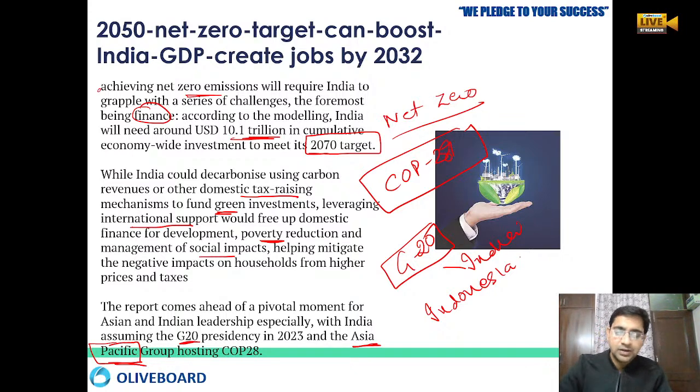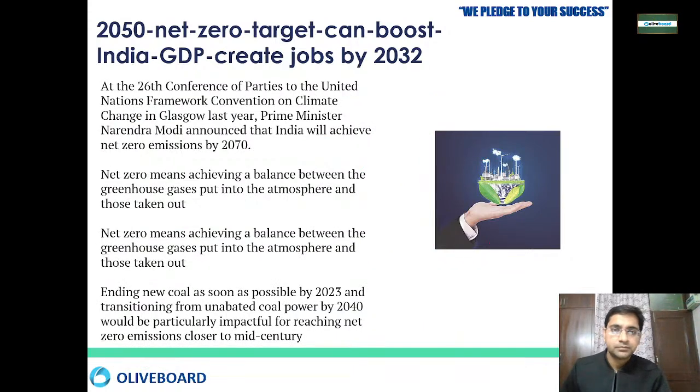Okay, so the 26th Conference of Parties that happened in Glasgow, last year that has happened. There, our prime minister has said that we will be having net zero by 2070.